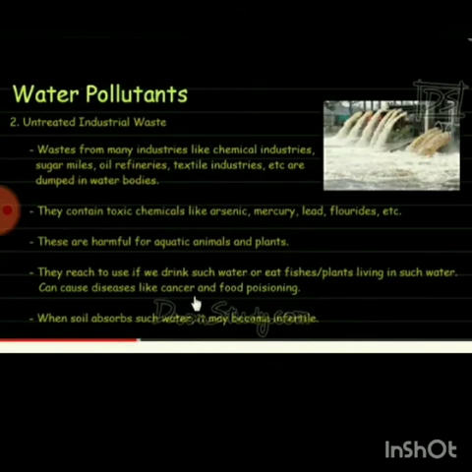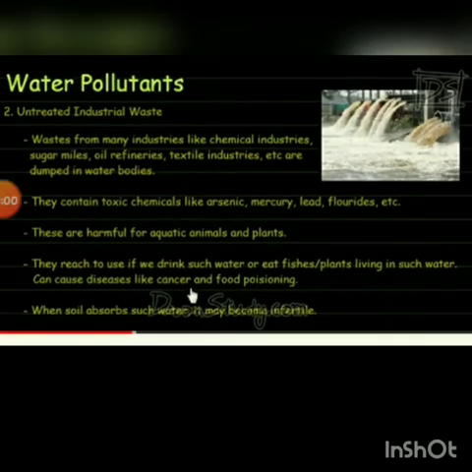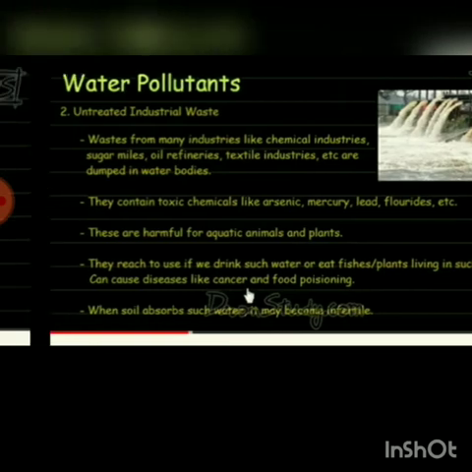So here are also water pollutants, untreated industrial waste. Waste from many industries like chemical industries, sugar mills, oil refineries, as we have seen before, is dumped in water bodies. They contain toxic chemicals like arsenic, mercury, lead and fluorides, etc. These are harmful for aquatic animals and plants. So if we eat fishes from this water, it may also cause diseases like cancer and food poisoning. If this water is absorbed by soil, the soil may become infertile.